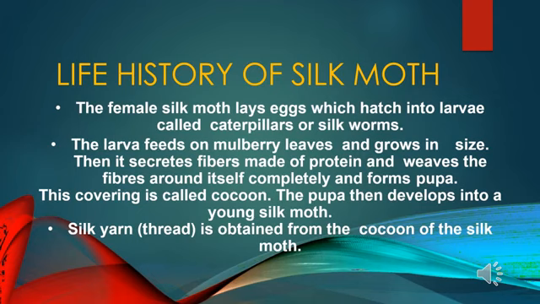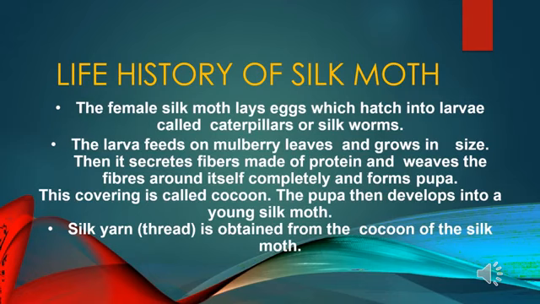After this, the silkworm goes off to sleep for almost 15 to 20 days after it develops a cocoon-like covering around itself. Now this stage is called the pupa stage. P-U-P-A, pupa.